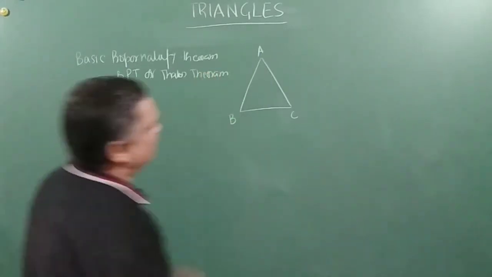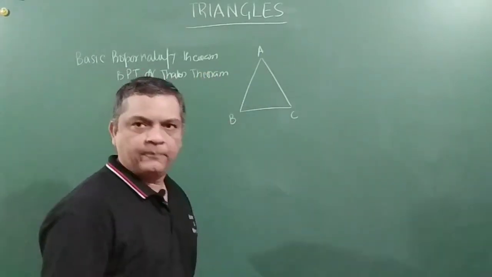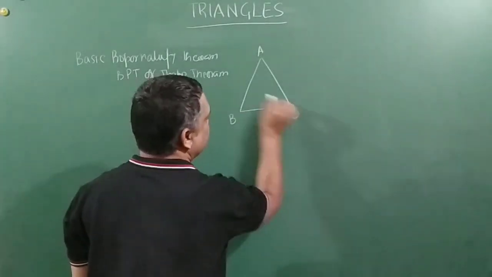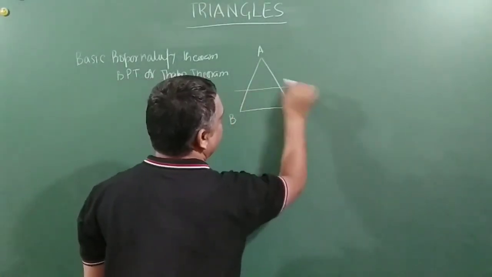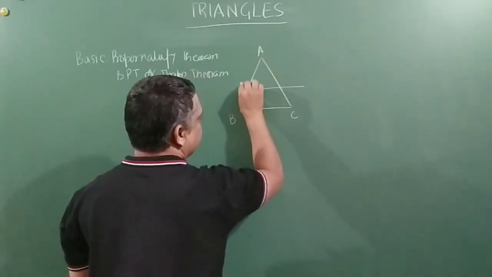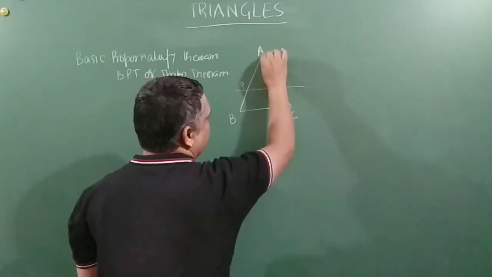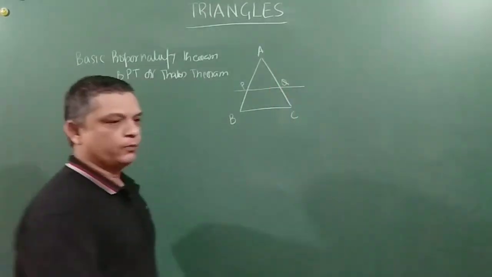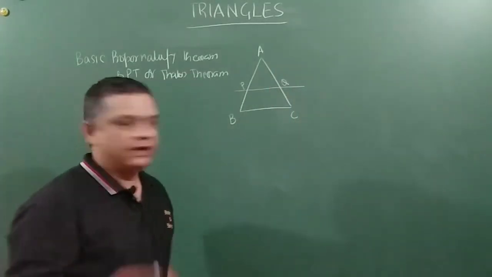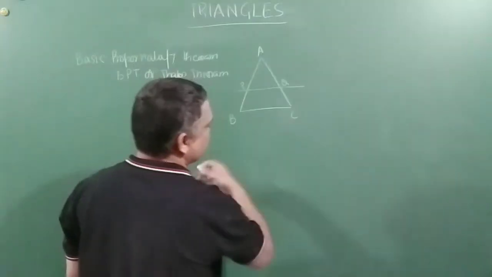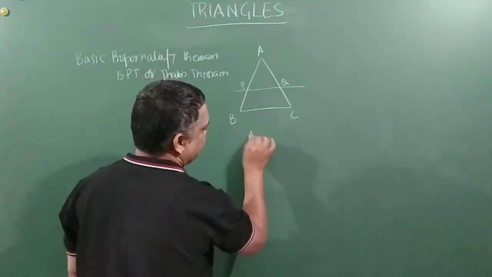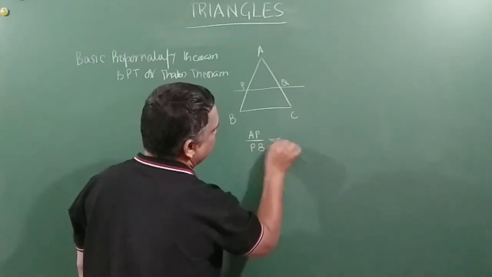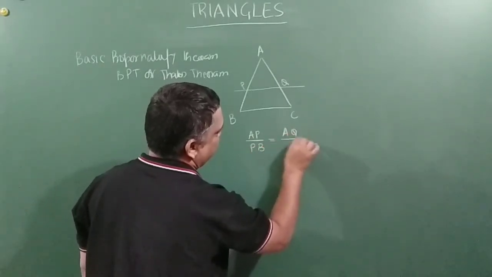Right. So this is the triangle ABC. I take a line segment parallel to BC, intersecting AB at a certain point, let us say P, and AC at a certain point, let us say Q. Then what Thales theorem says is that AP by PB is equal to AQ by QC.